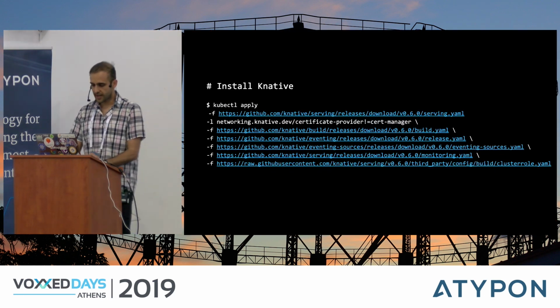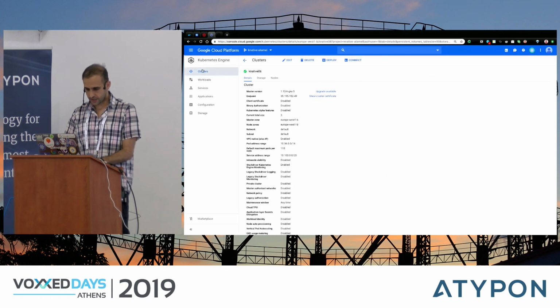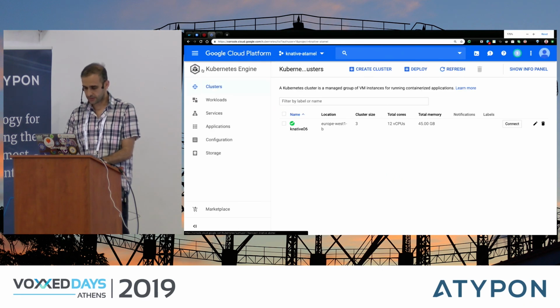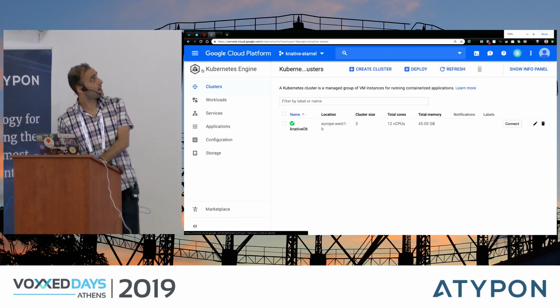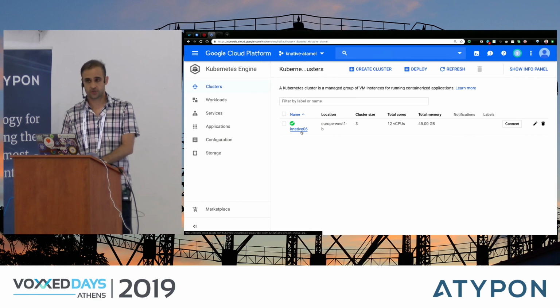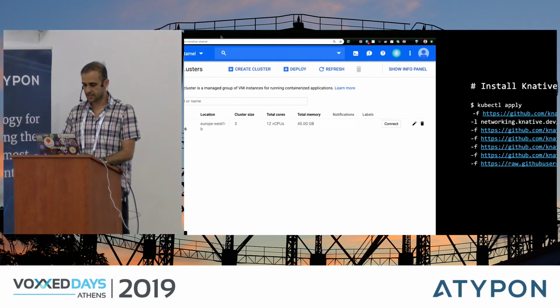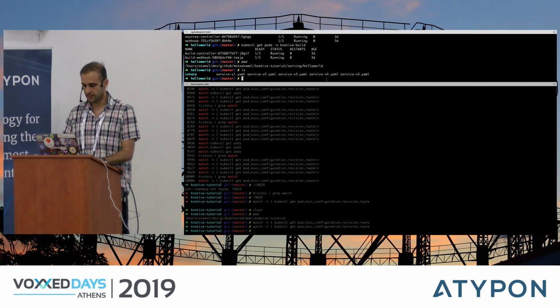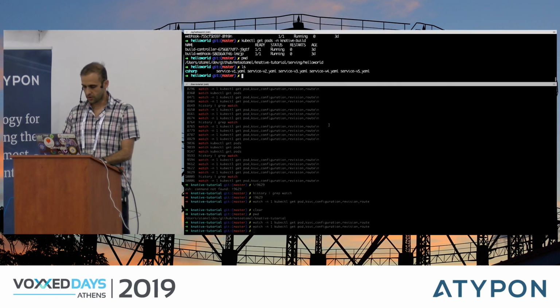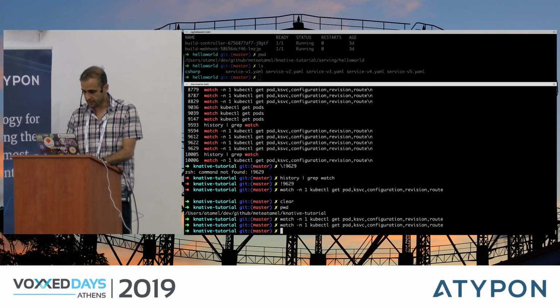All right, so let's actually make sure that our cluster is up and running. I know it's a little bit hard to see from the back probably, so let me try to make this a little bit bigger. So here I am in the Google Cloud console. I already created a cluster, knative-06, for the latest version of Knative. And I just want to make sure that this cluster is up and running. It's very hard to see, but hopefully you will get the idea.